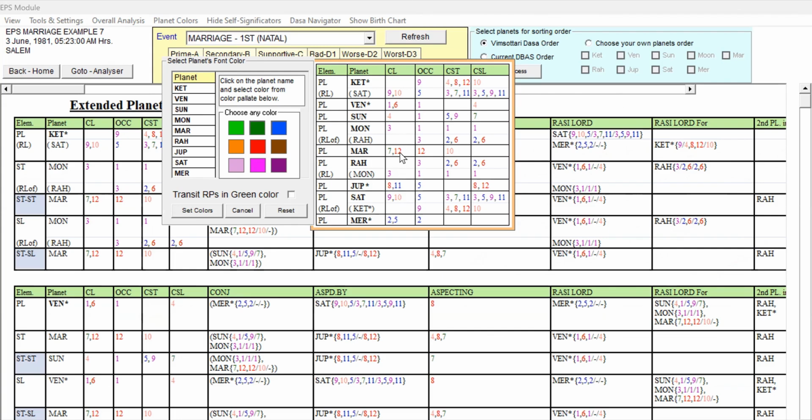Lagna Lord. Where is Lagna Lord? Lagna Lord and 6th Lord occupying Lagna, 4th sublord. This you have to keep it, you have to carefully check it. 6th Lord is not good, but Lagna Lord occupying Lagna is good. 6th Lord is not bad. Lagna Lord occupying Lagna is good only for the Lagna. 6th Lord occupying Lagna, it is not good, right?